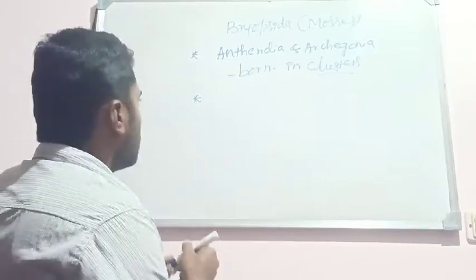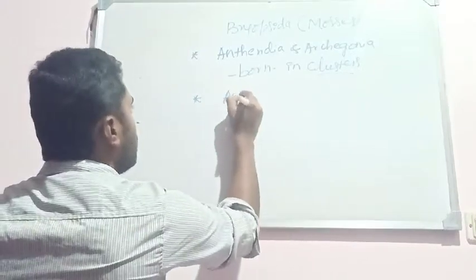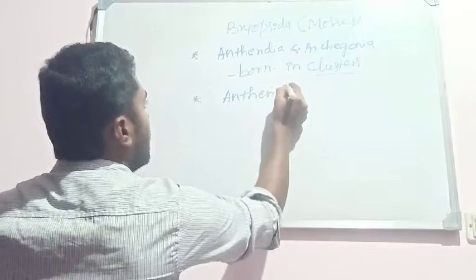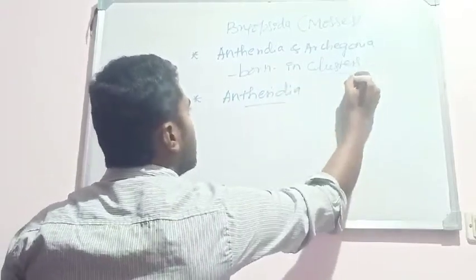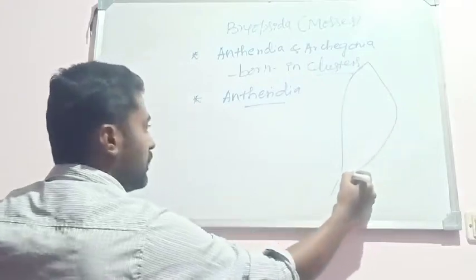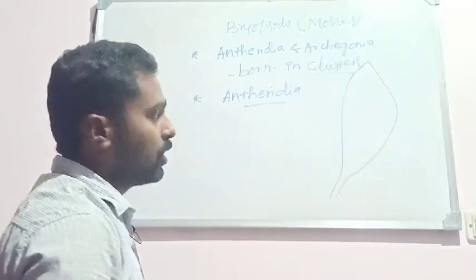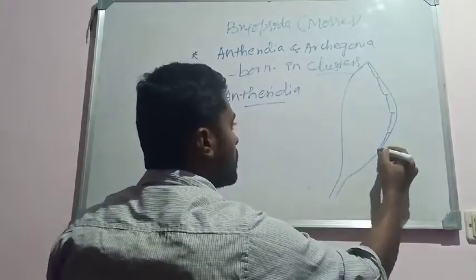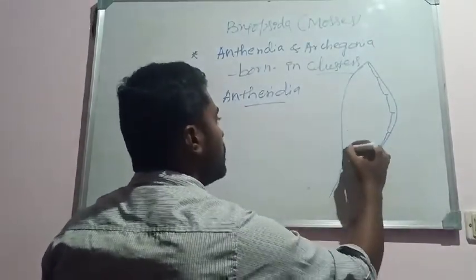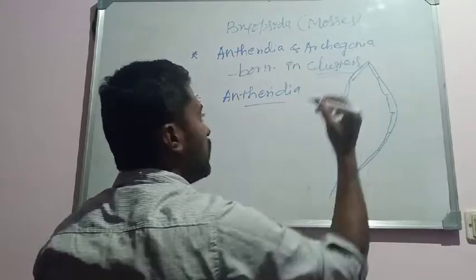The next thing is the antheridia. It is a club shaped body here. Antheridia is a club shaped body. It means it is elongated and club shaped. Antheridia is an elongated, club shaped body covered by a single layer of jacket cells. Remember, it is covered by a single layer of jacket cells.